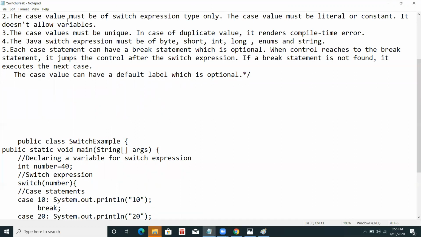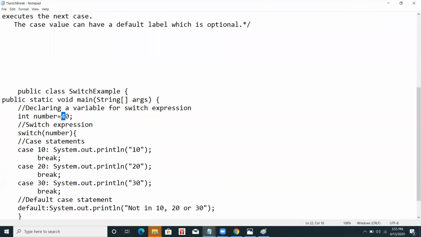Okay, the case value must be of the switch expression type only. That is, this is int. The switch expression type is int, so the values of the cases, that is 10, 20, are also int. These values should be the same. If I take this as int and match it with int, it works. But if I take this as a string and match this value with the int, then it will give me an error. It cannot match with this.